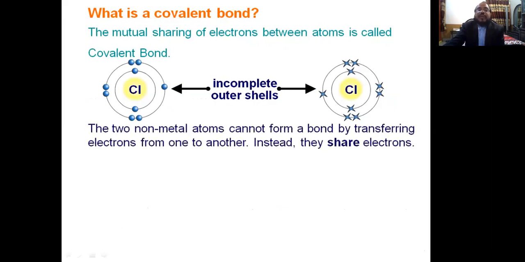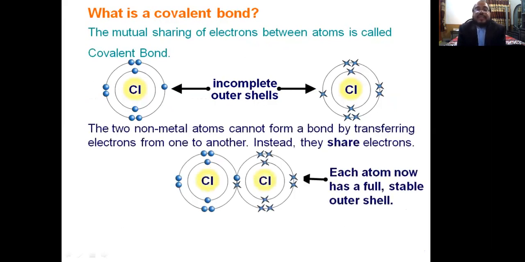If we look at the electronic configuration of chlorine, it has 7 electrons in its outermost shell, and if chlorine gains one more electron, it will become stable, and this is called the covalent bond. What is a covalent bond? A bond formed between two or more than two atoms by the mutual sharing of electrons. Yes, this is the accurate definition. If we define it as just the sharing of electrons, it is not completely accurate.